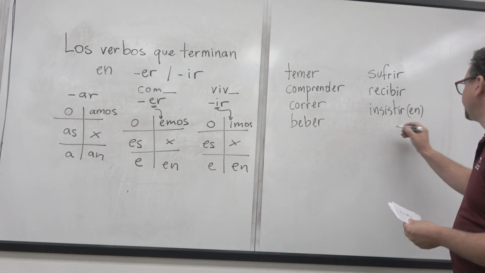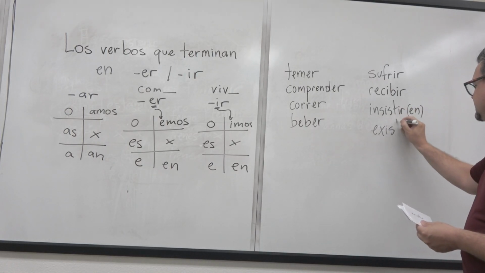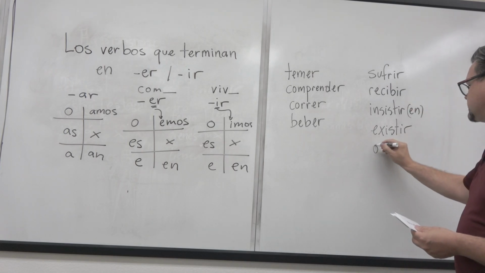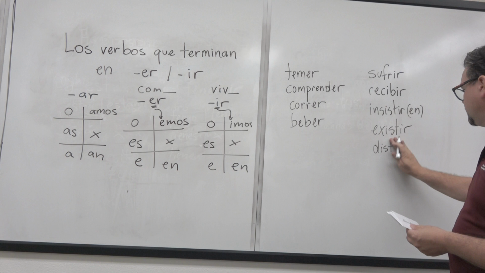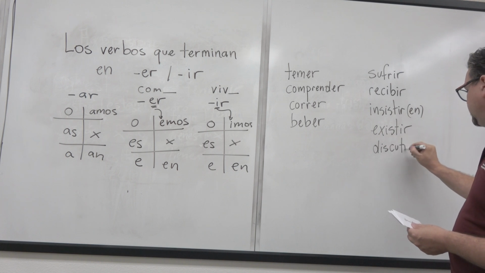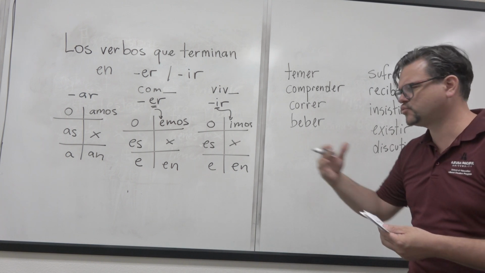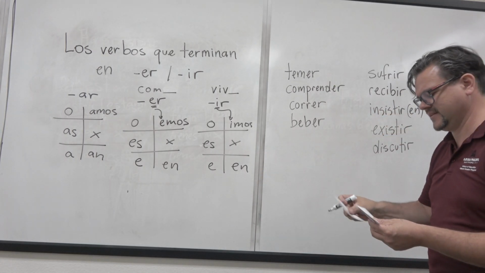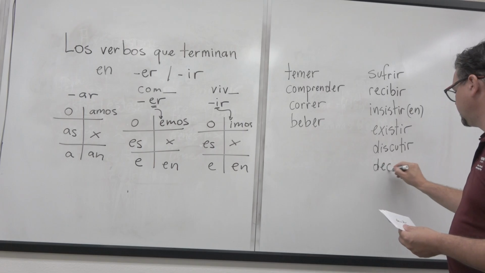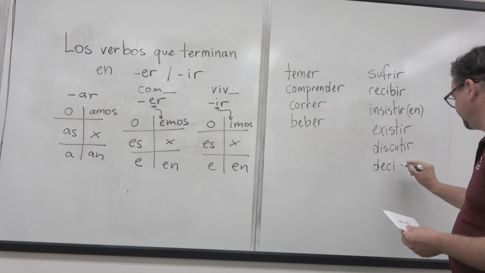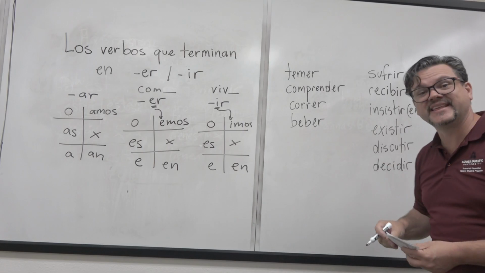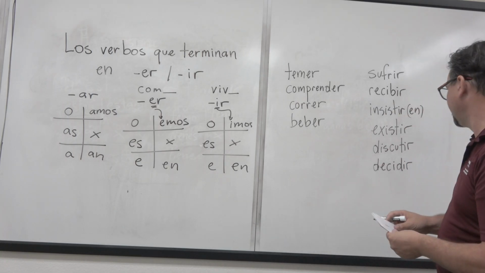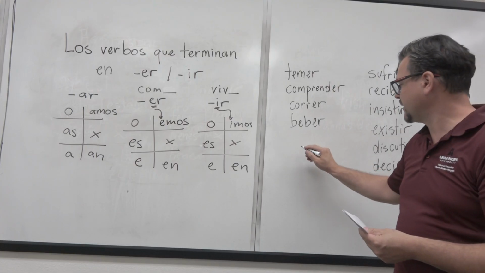And you get that one, right? This one is existir. To exist. This one is discutir. Discutir. To discuss. Ellos discuten. Ellos discuten. ¿Sí? Decidir. Decidir. ¿Sí? Okay? Muy bien.